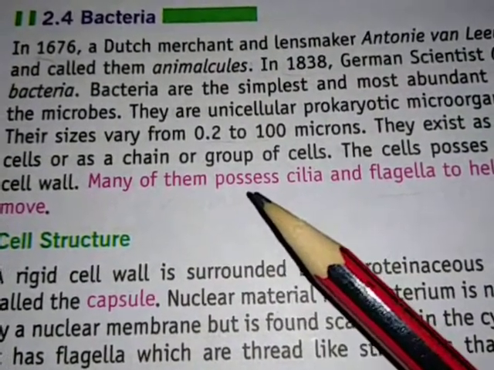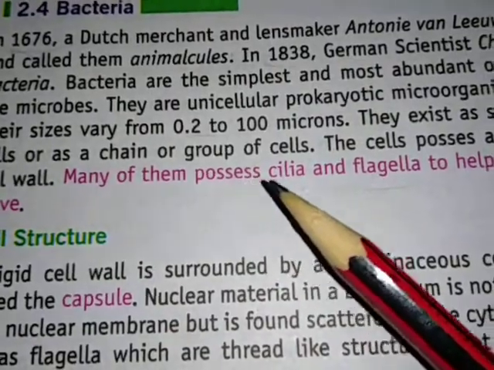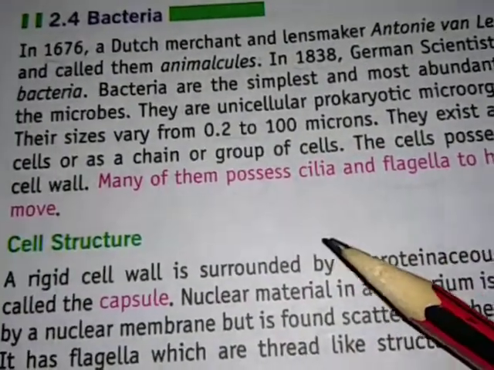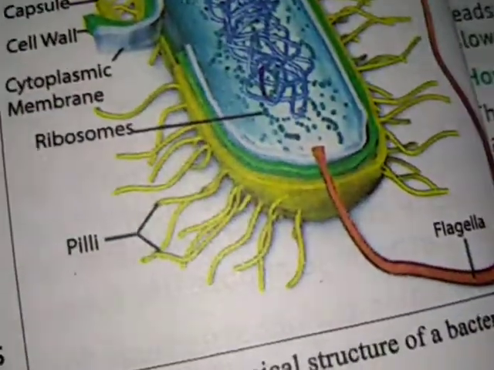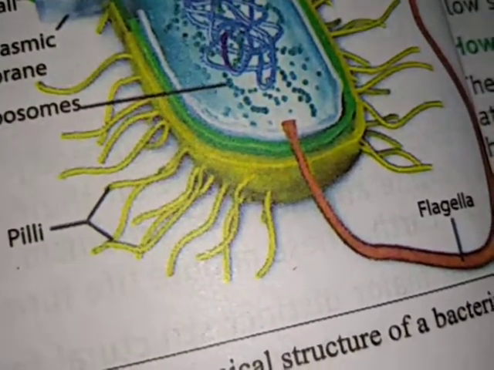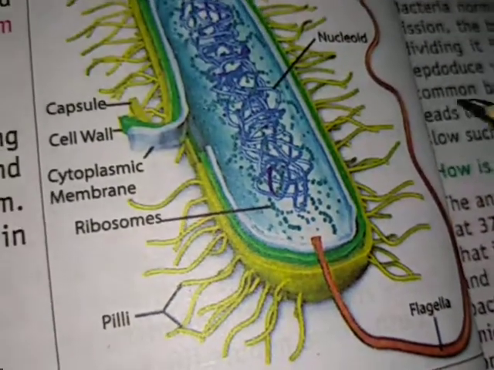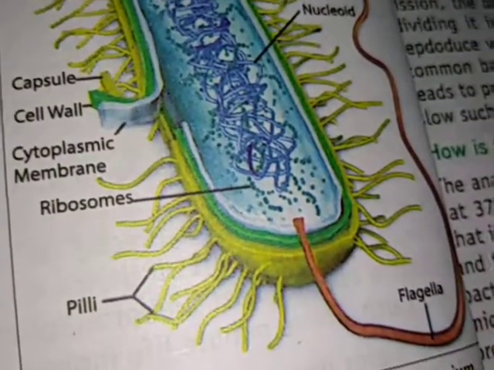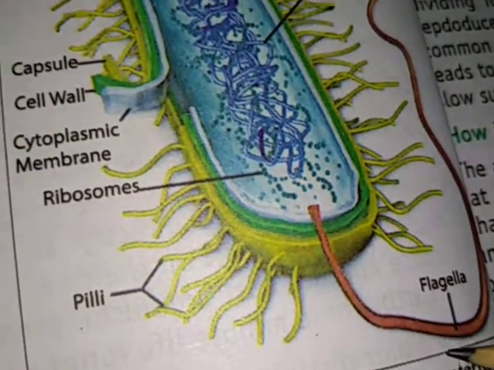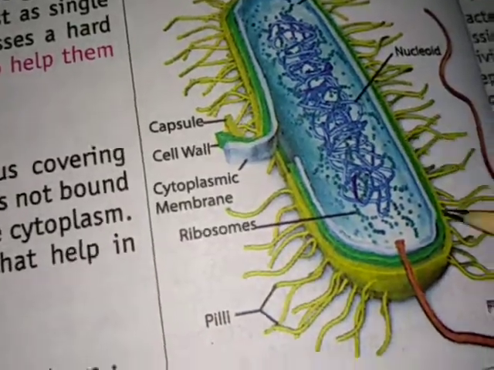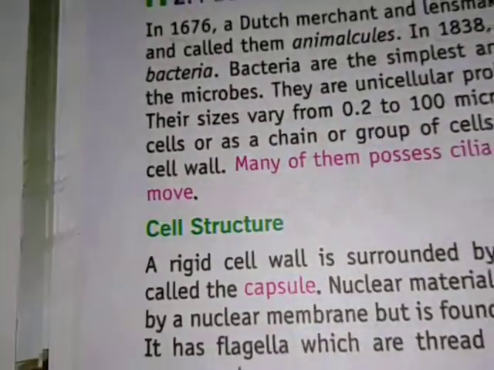Many cells possess cilia and flagella to help them move. And here is the flagella. This tube-like structure is flagella, and it helps the bacteria to move.